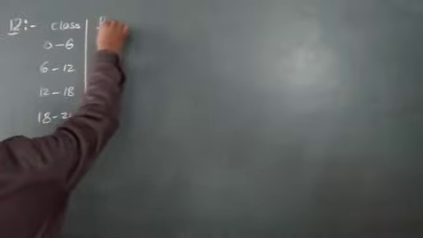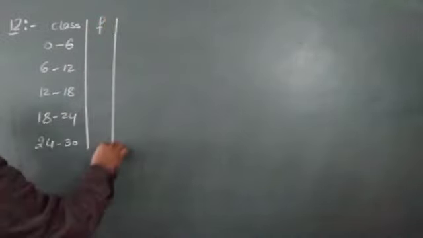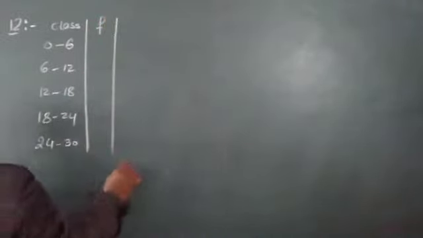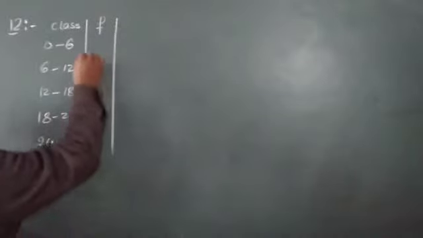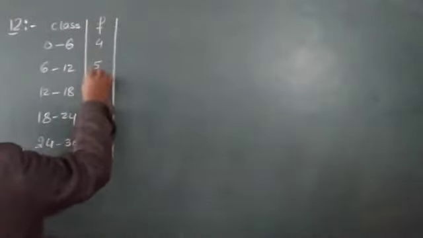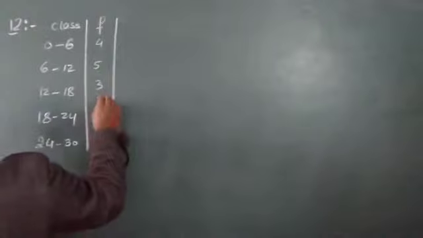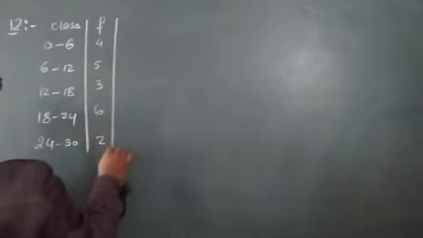The frequencies are given as 4, 5, 3, 6 and 2.